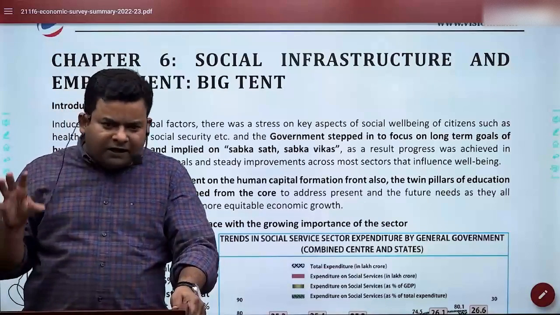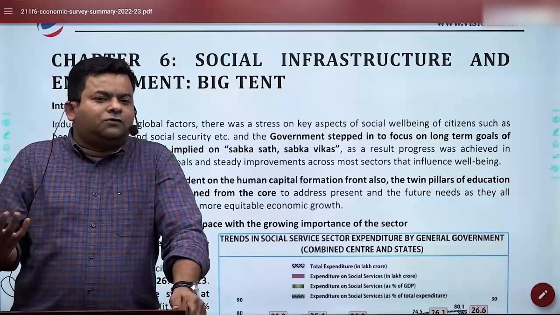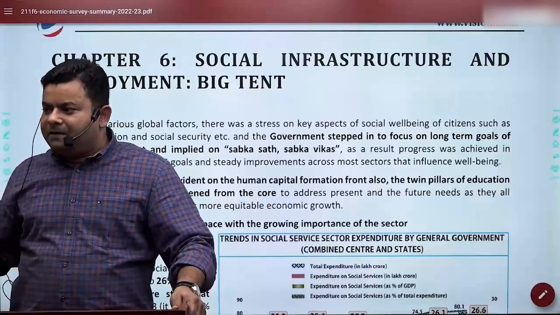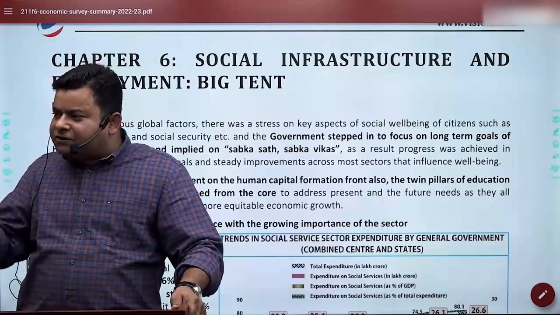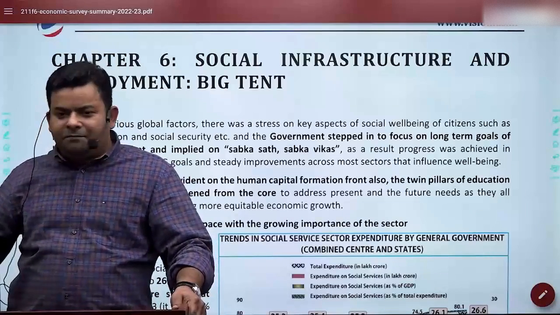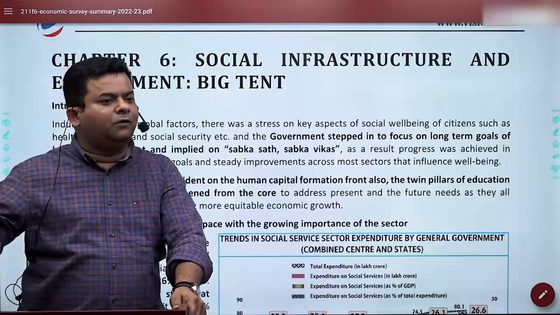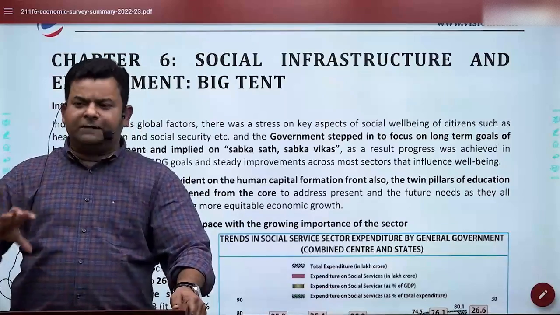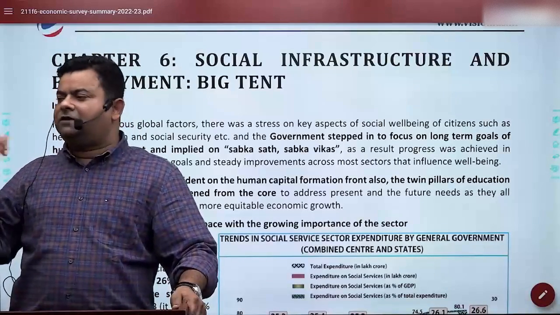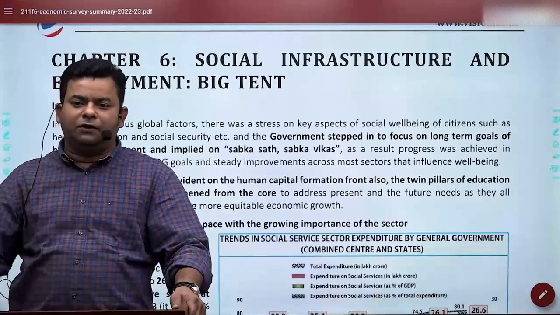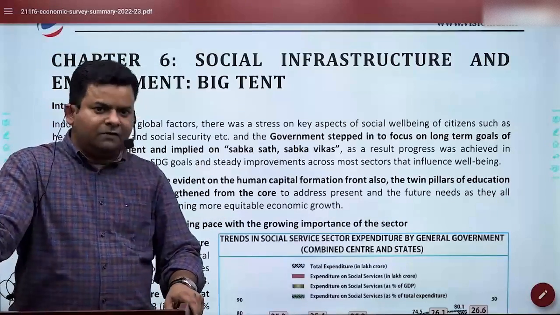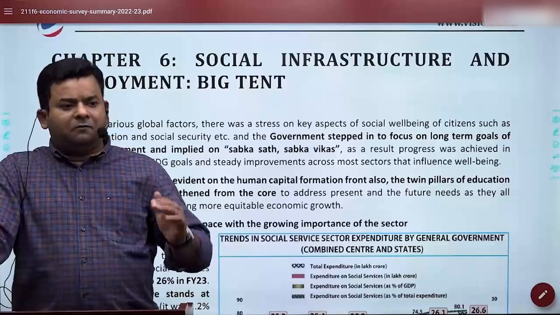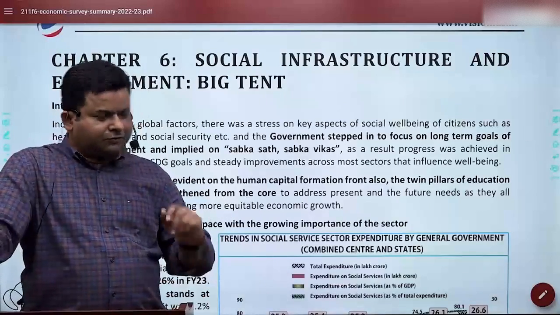So they have also gauged, obviously, how you'll come to know that we are doing enough for everyone, by looking into what the basic benchmark could be. If aspirational districts are doing well, it can be convincingly said that we are doing well, by and large. So this chapter tries to gauge how much we have improved in ensuring that the basic necessities of everyone are fulfilled. Whether we are good, whether we are bad, what else is needed, etc.